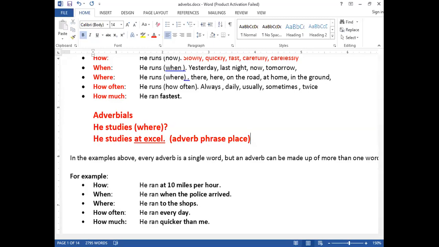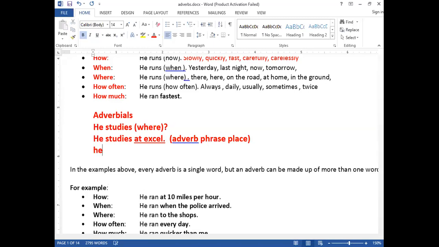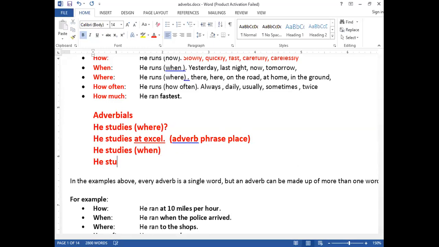For example, if I say he studies in the morning. He studies when? He studies in the morning. In the morning is what in this case?